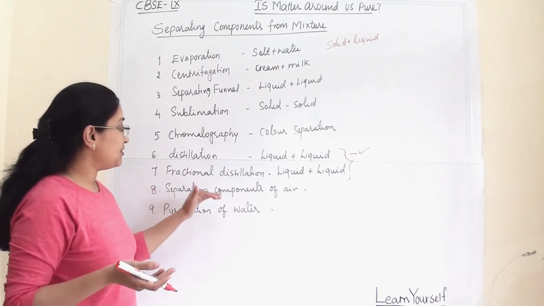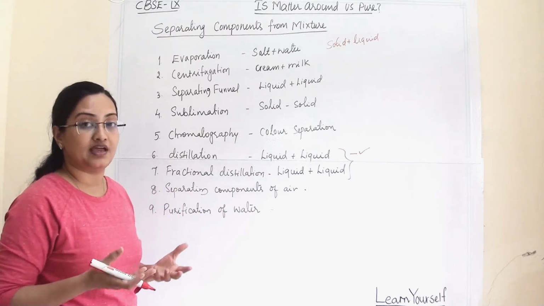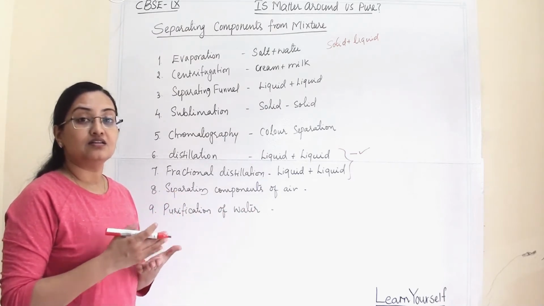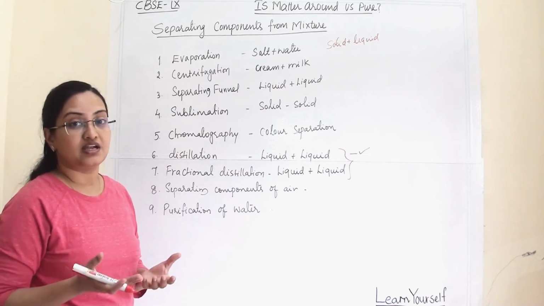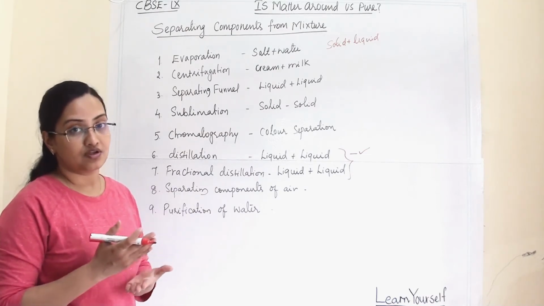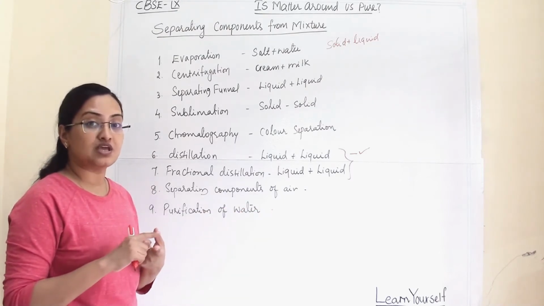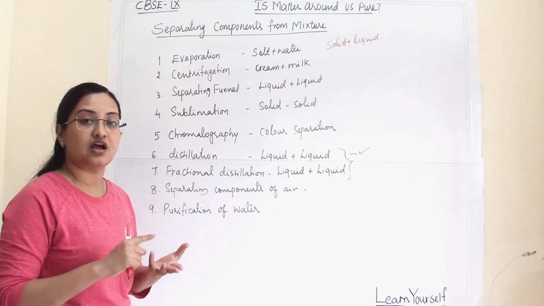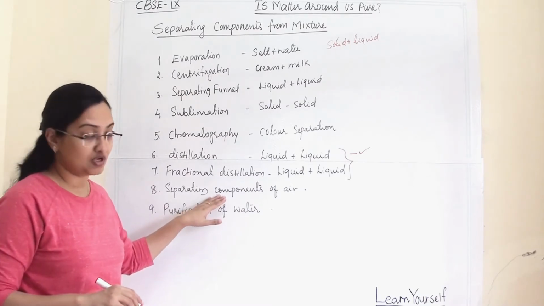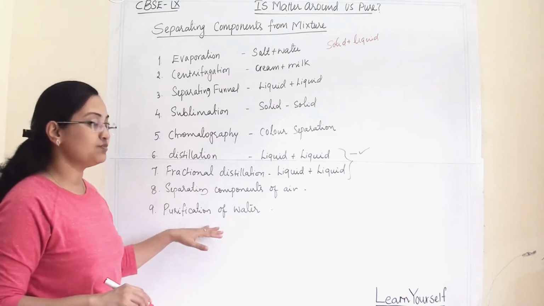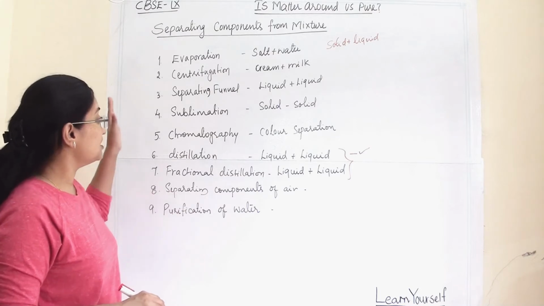Eighth is separating the components of air. How can we separate the components of the air? We know that there are so many gases present in the air. So a gaseous mixture is present in the air. So basically we are going to separate nitrogen, oxygen, argon and carbon dioxide gas from this mixture. And then last is the purification technique for water. So let us start studying all the techniques.